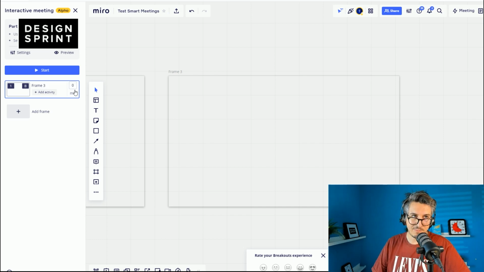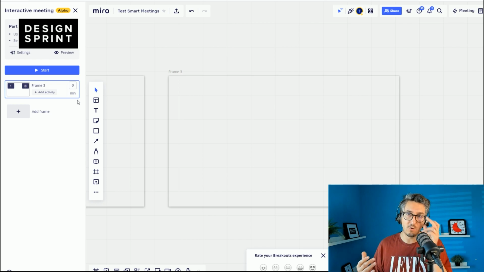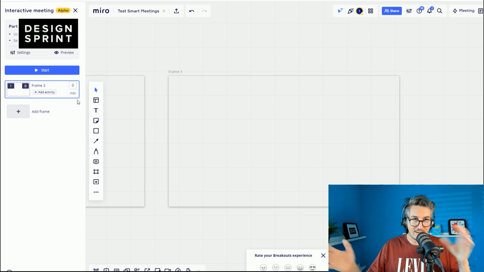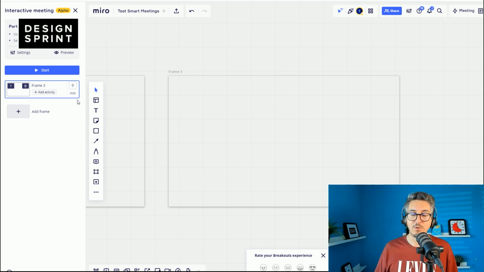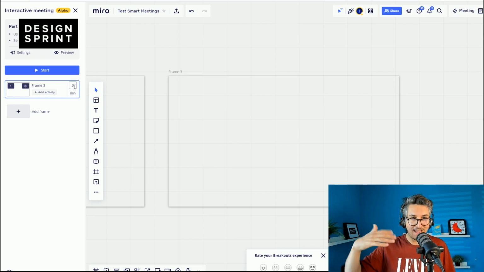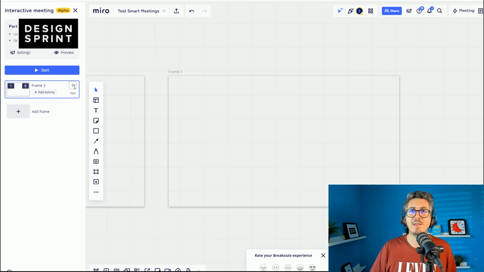Which I'm not sure I'm gonna do because, you know, when I run sprints, I like to have a bit of flexibility. So I never know really in advance how long that activity is gonna take exactly. So I kind of do it on the spot. I know pretty much maybe it's gonna be 15 minutes, but maybe the group is a bit slower, so I will give them 18 minutes or 20. So I'm not sure I will use that, but it could be cool in some workshops that are really high pace where you really have to time track. I assume you can change the name of the frame.